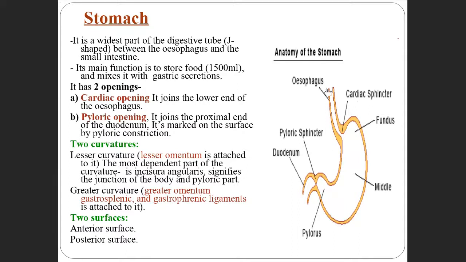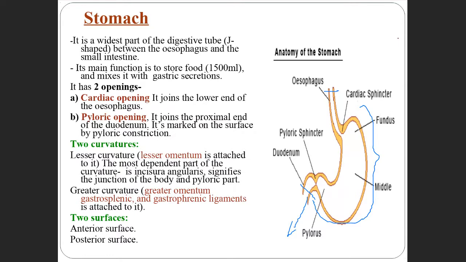So where is it present? From here, between the esophagus and what part? The small intestine. So from here, the small intestine starts. This is the structure between the esophagus and the small intestine.